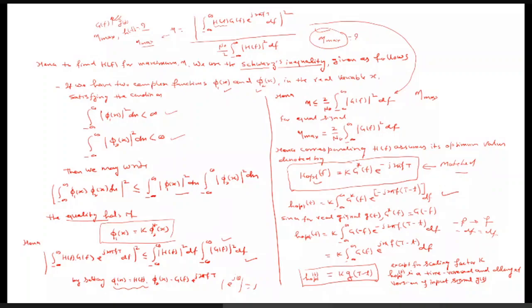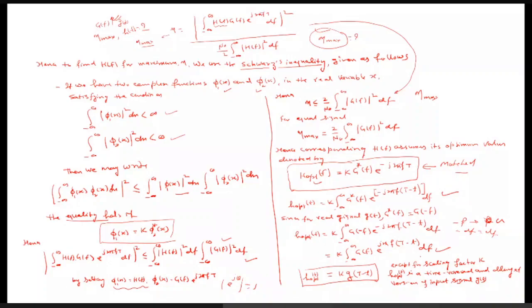Just by replacing this minus f with f, or you can replace this minus f by another parameter, say u, since in integration the dummy variable u remains the same, ultimately we can write that u, and further we can replace that u by f. If you replace this minus f by u, then this will be G(u), and this will be e^(j2πu(T-t)).